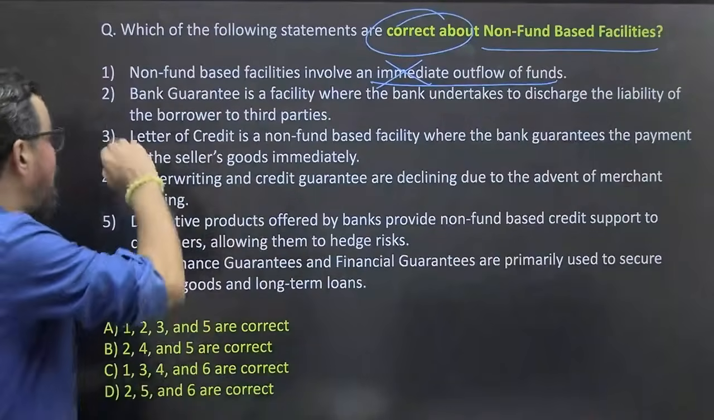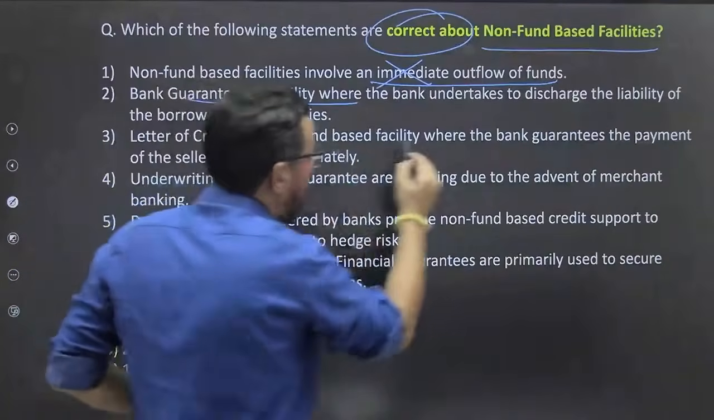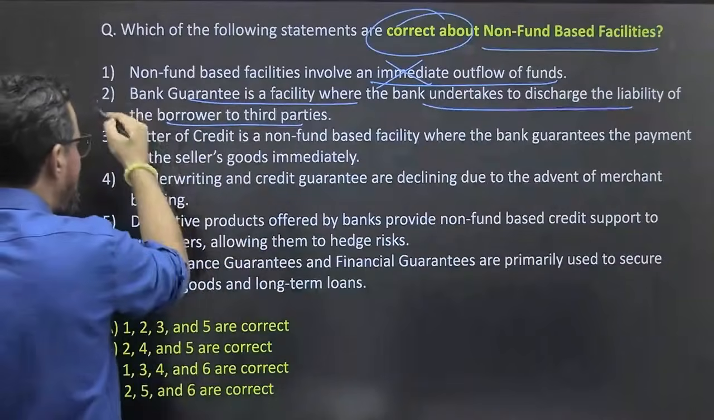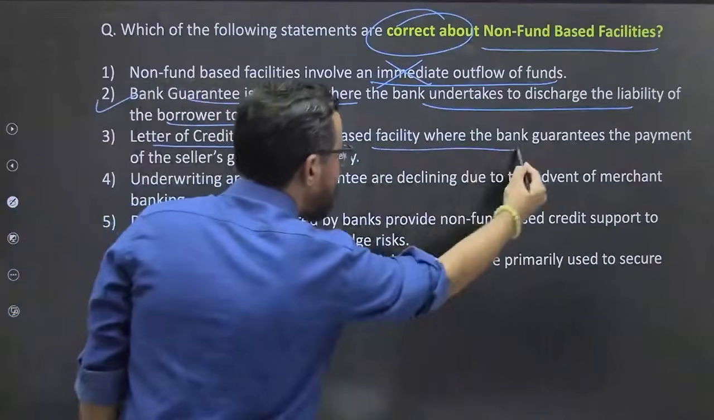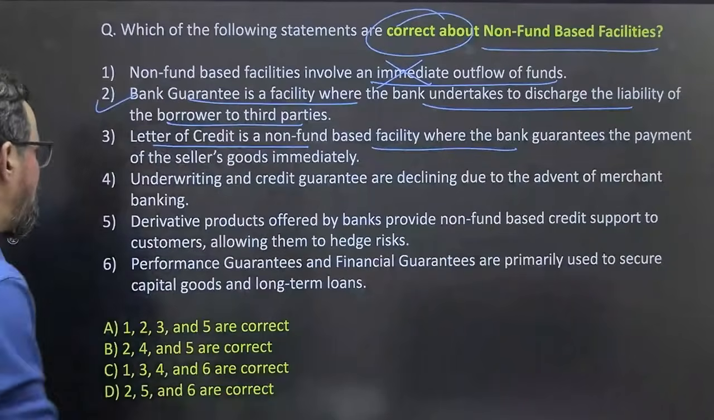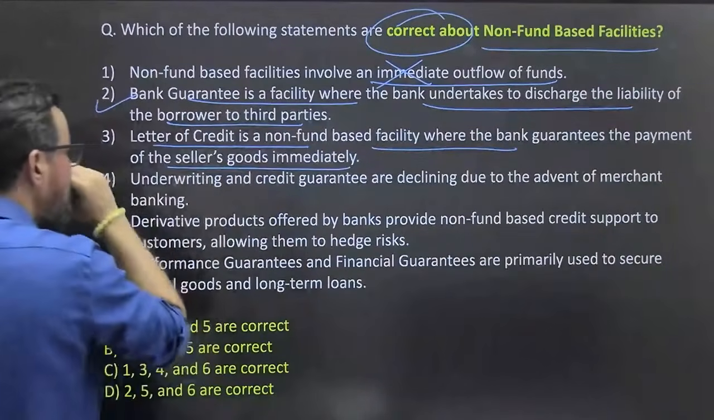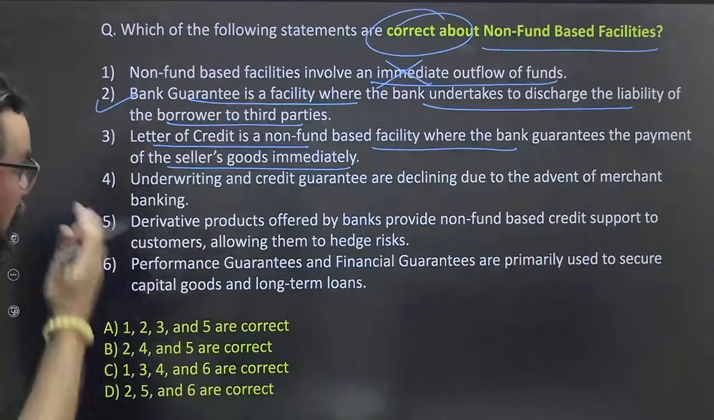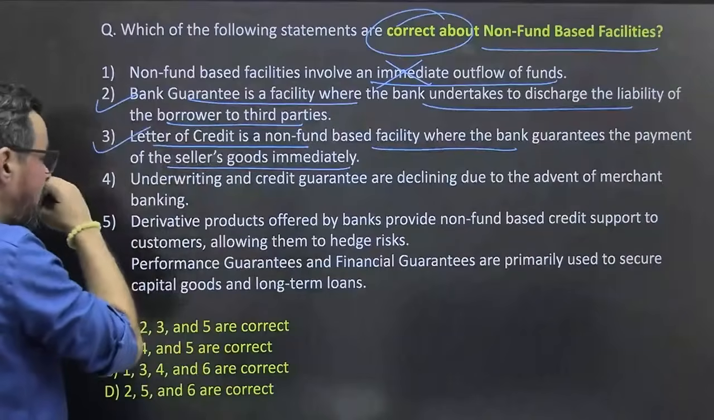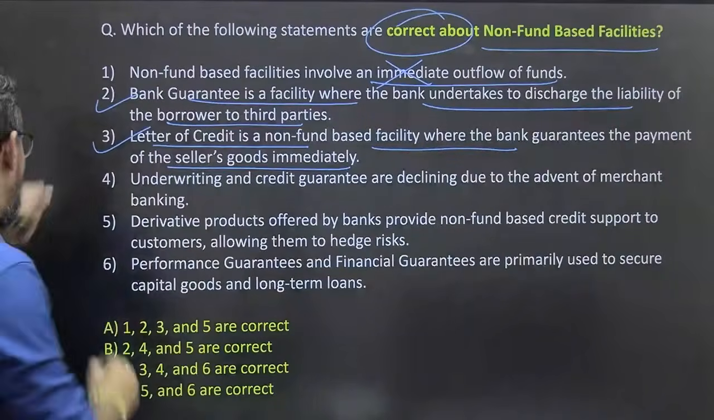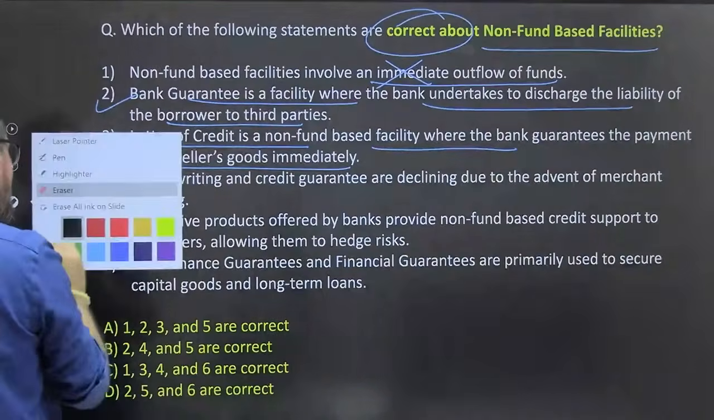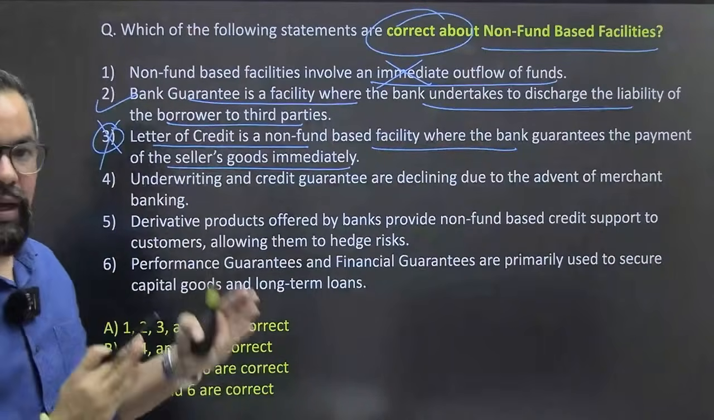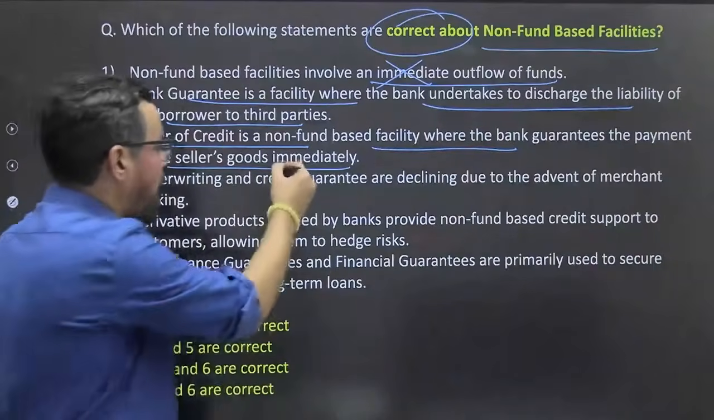The first one: bank guarantee is a facility where the bank undertakes to discharge the liability of the borrower to a third party. Letter of credit is a non-fund based facility where the bank guarantees the payment of the seller's goods immediately. No, it is not immediate. How does payment happen in an LC? We have discussed this in our BFM also. There is one complete unit, and I taught you that a day or two ago. It is not immediate.